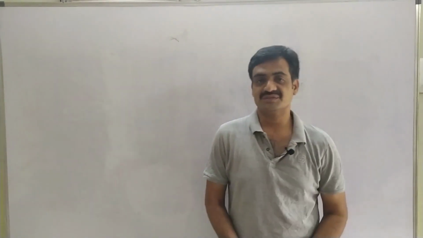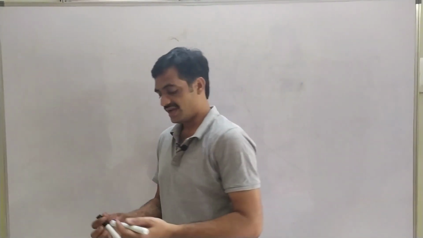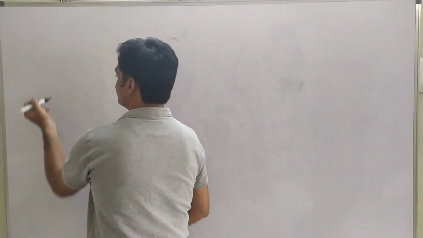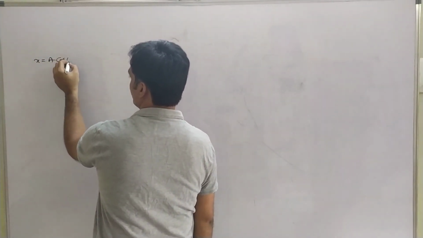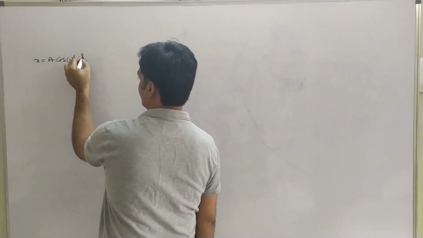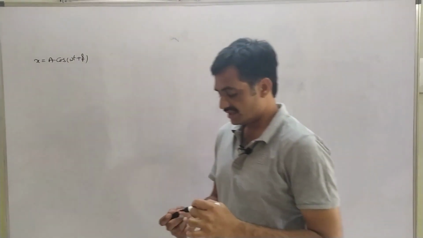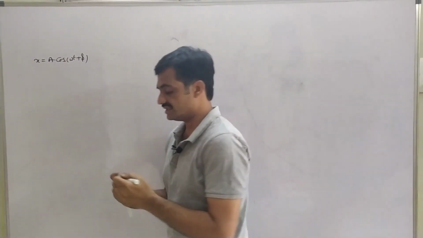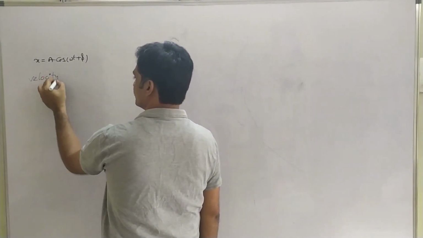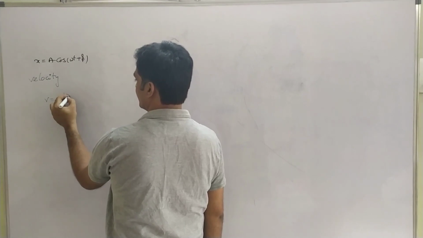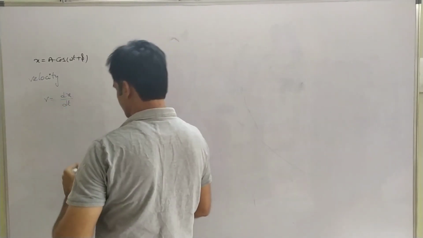Now we have to represent the expressions for velocity as well as acceleration, where we know that the displacement is given as x equals A cos(omega t plus phi). Based on this expression, velocity is the rate of change of displacement.